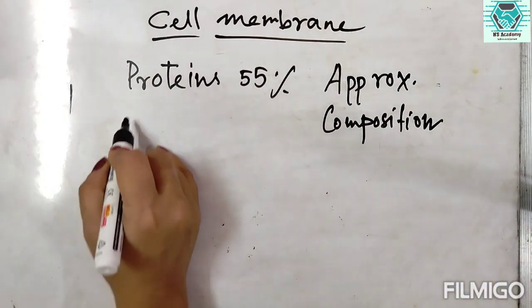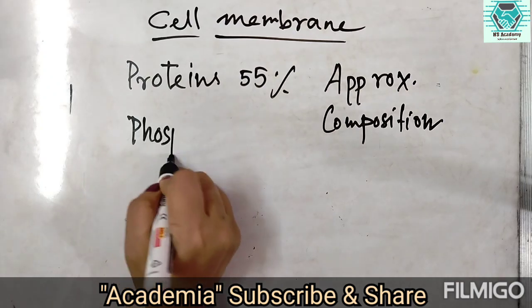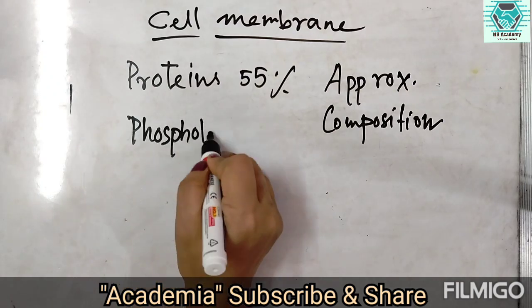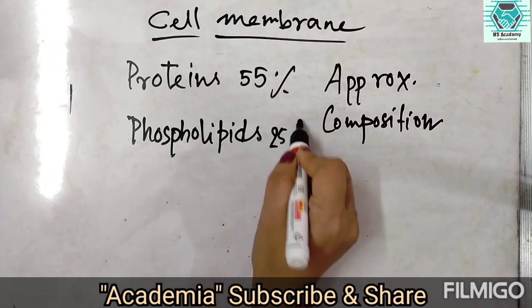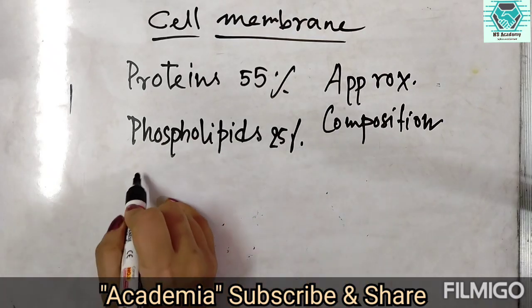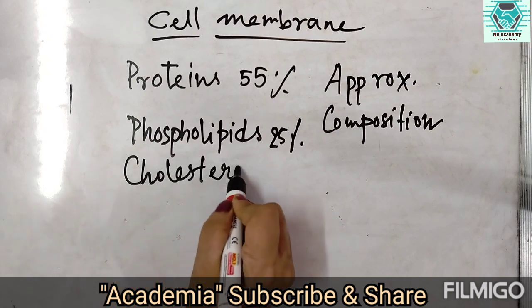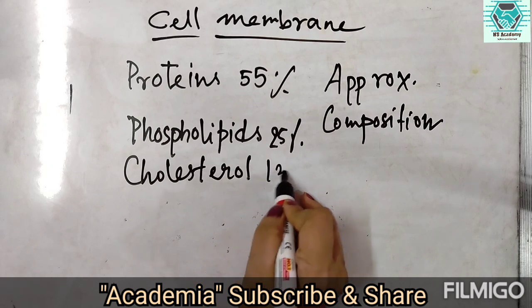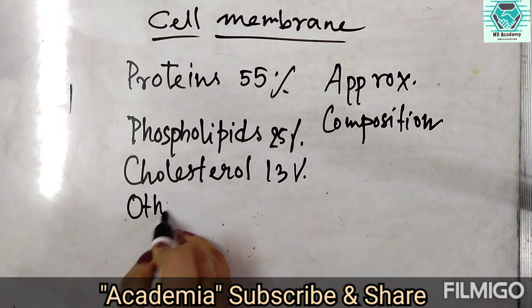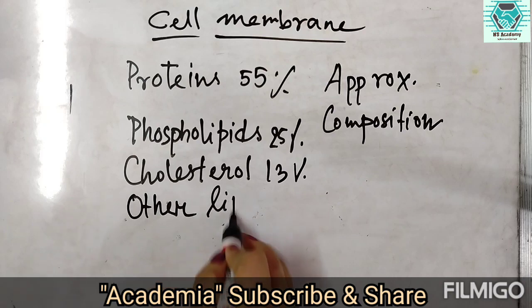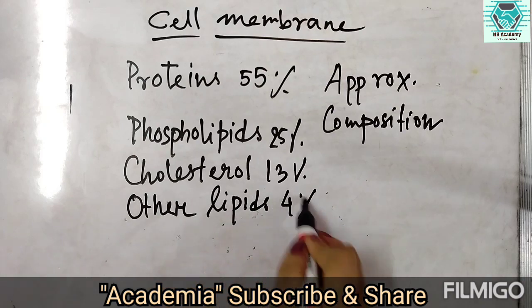The lipids include phospholipids, which are of 25%, cholesterol 13%, other lipids is of 4%.